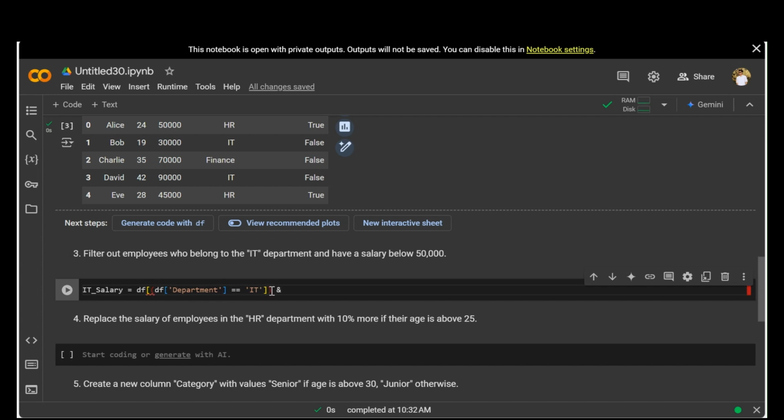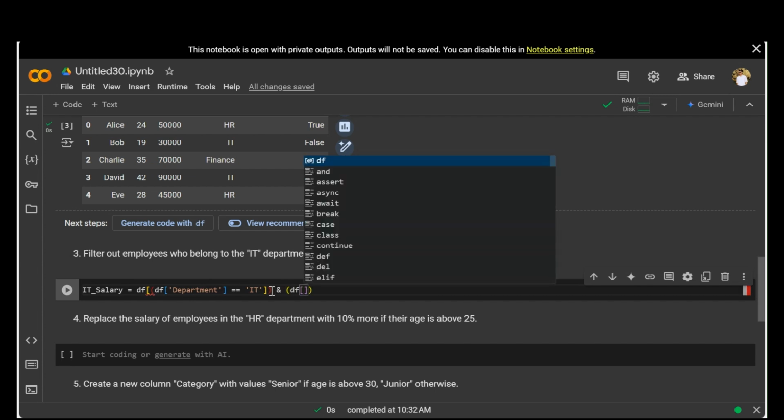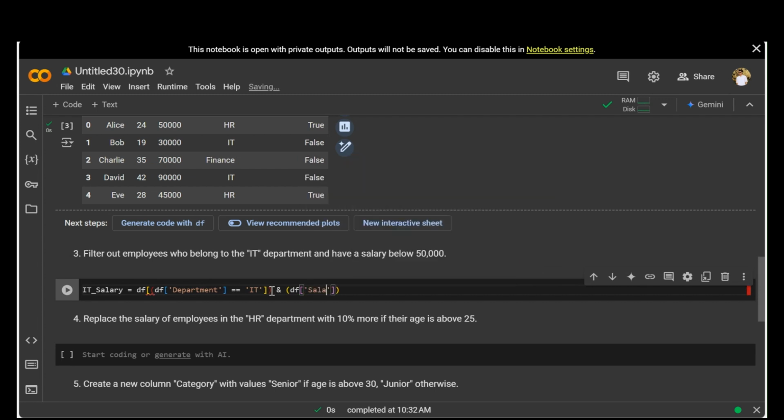And I think we're missing some braces. Okay, we'll see that later. And df of salary should be less than 50,000.